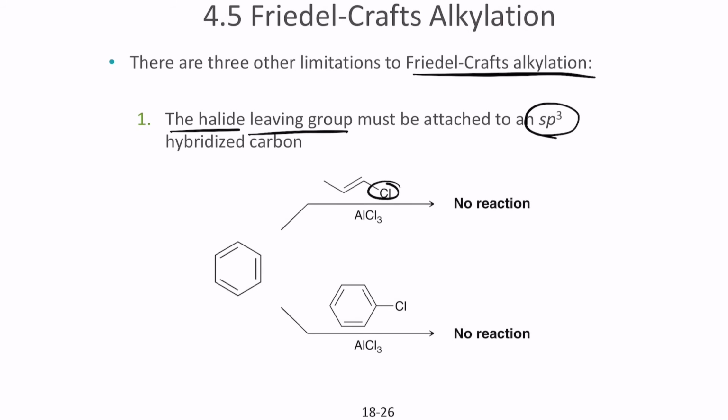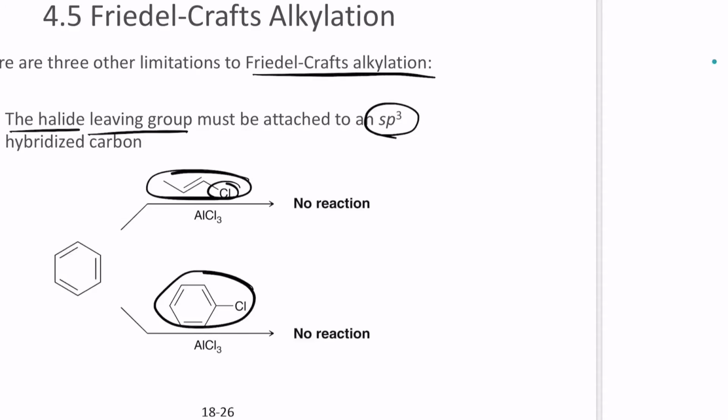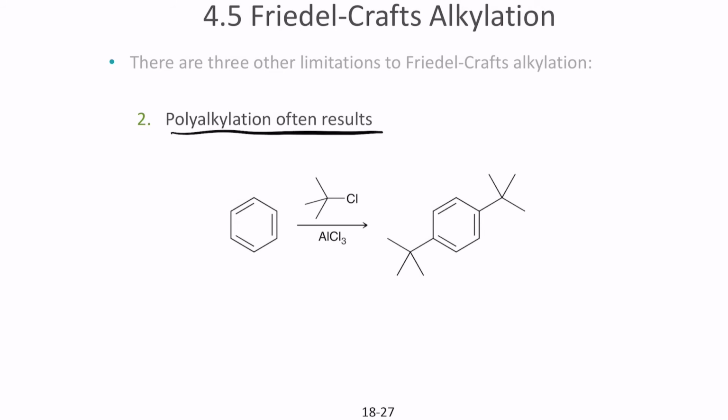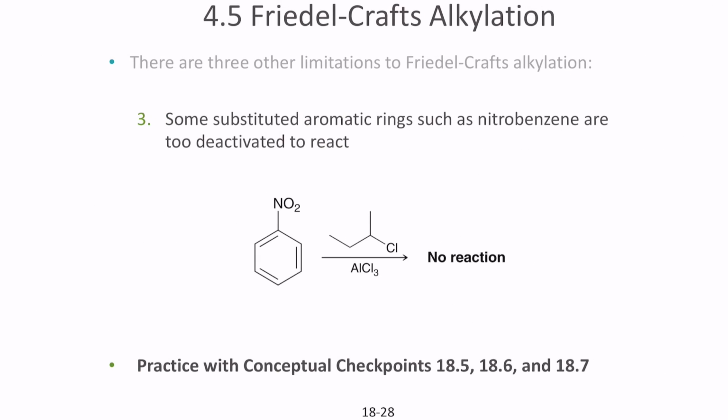if you have a chlorine that's attached to an sp2 hybridized carbon, it will never undergo this reaction. The same thing with benzyl halides and acyl halides. The reaction will not occur here. Sorry, vinyl halides. The next one is polyalkylation, another problem that often results, and polyalkylation commonly results in para compounds. So most often it results in polyalkylation.